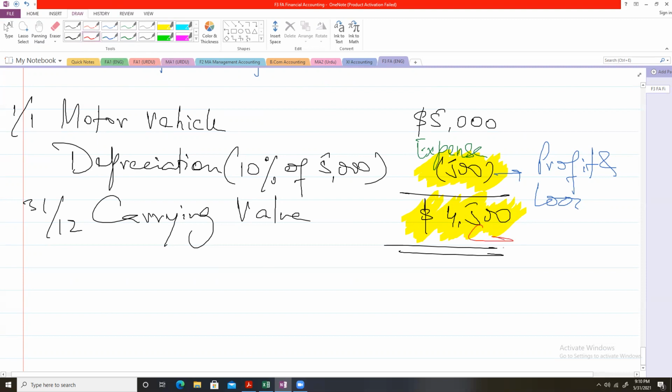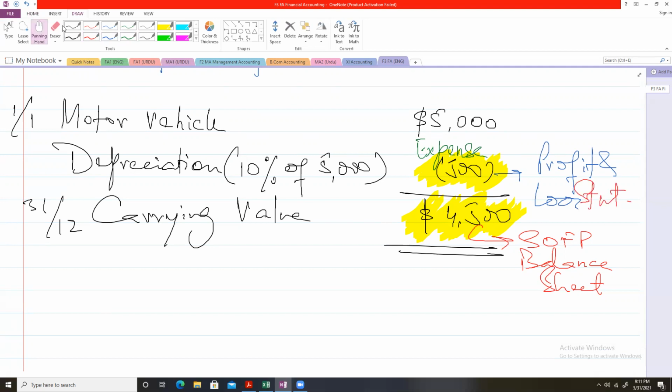This is the value in the statement of financial position, SOFP, balance sheet. In the SOFP, that is your balance sheet, a statement of financial position. In simple terms, it is also called balance sheet. So this is the value at which we will carry the motor vehicle in our balance sheet, $4,500, and this is the expense that we will show in our profit and loss statement.